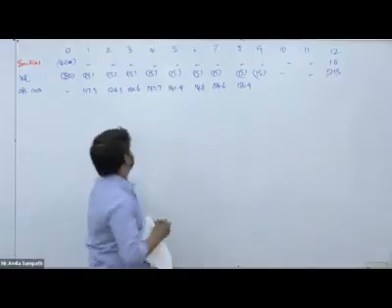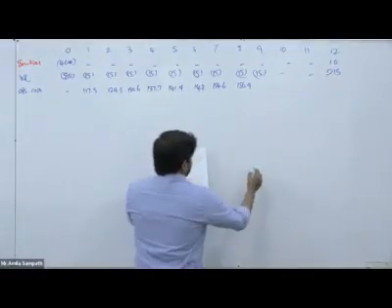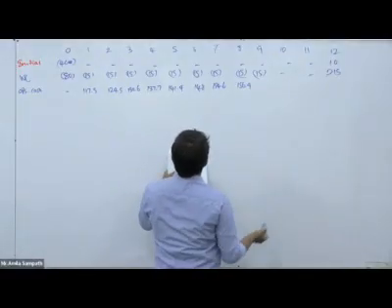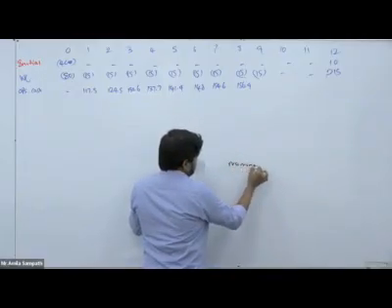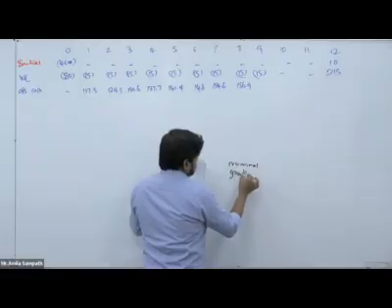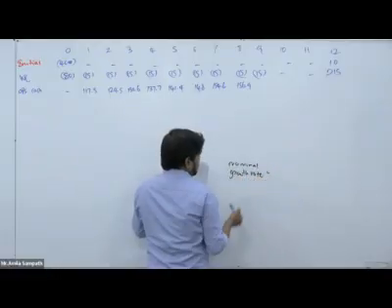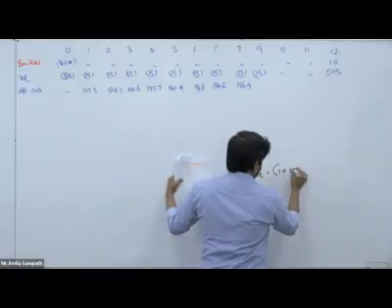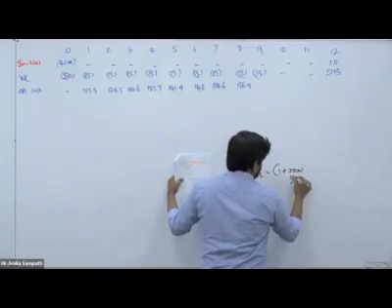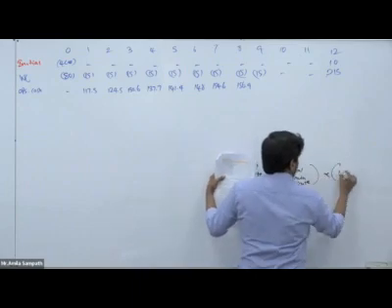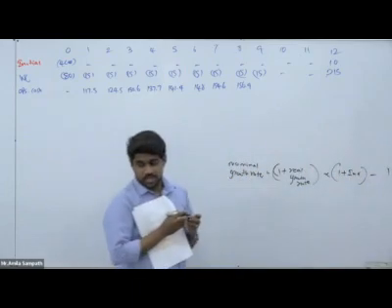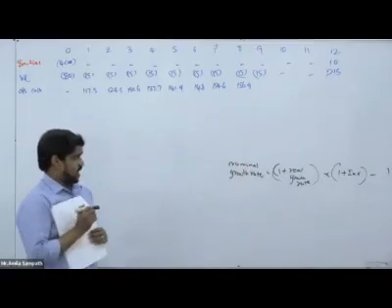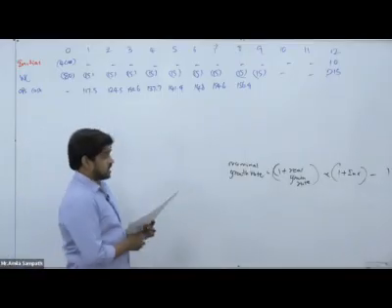Our real rate is 5% and the inflation is 6%. Nominal growth rate is 1 plus real growth rate into 1 plus inflation minus 1. Using this Fisher formula, we can get the nominal growth rate. As we calculated, it is 11.3.